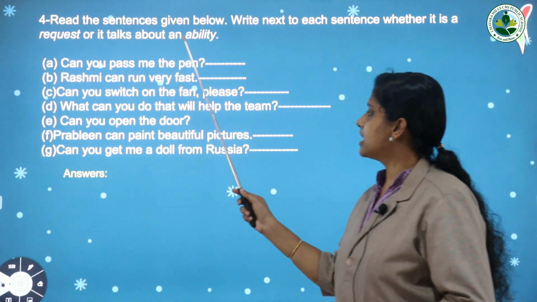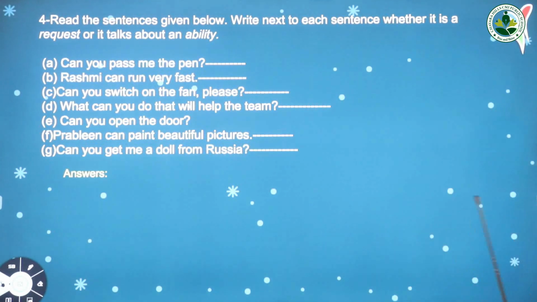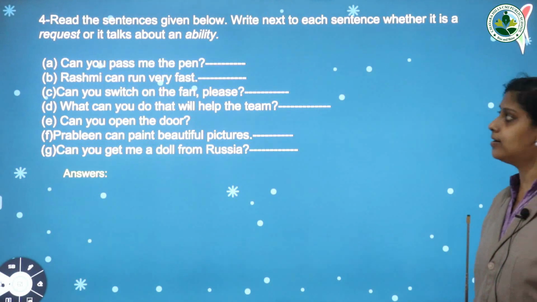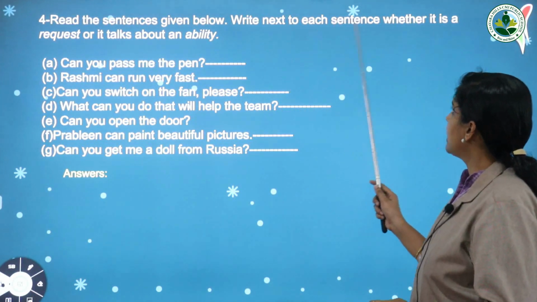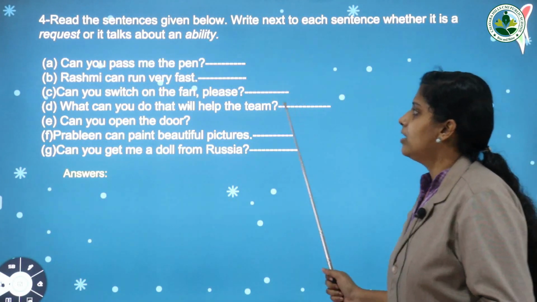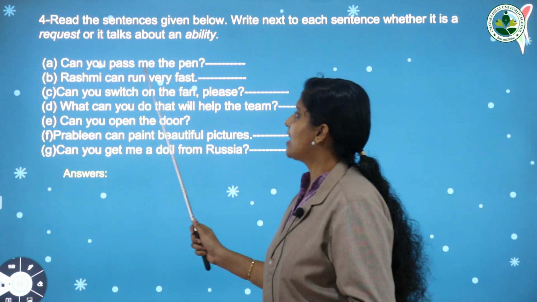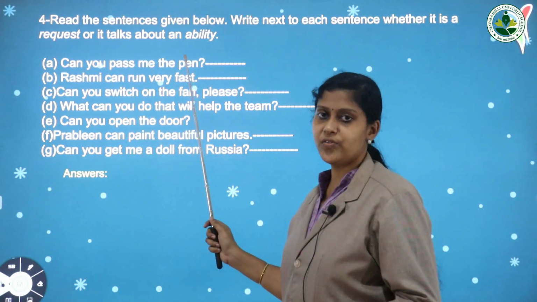Now let us do another activity. Read the sentences given below. Write next to each sentence whether it is a request or it talks about an ability. Look at the first one. Can you pass me the pen?